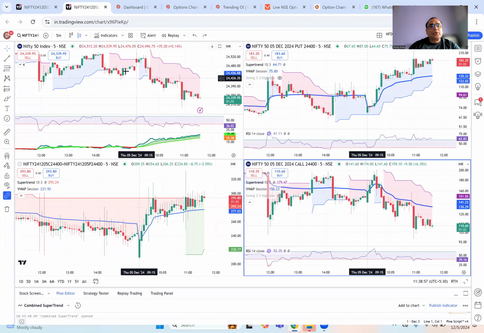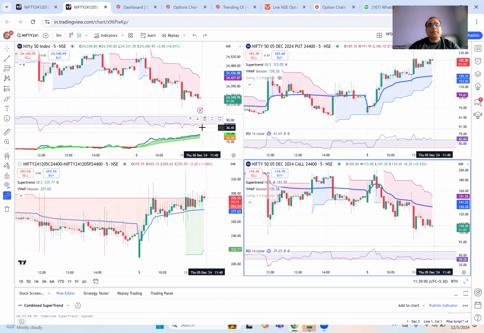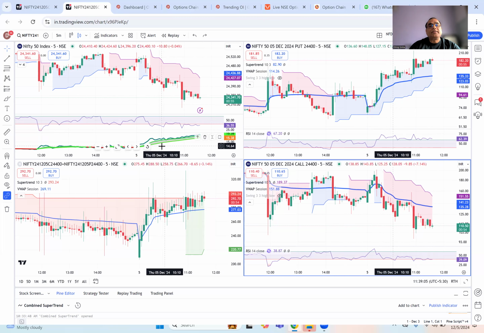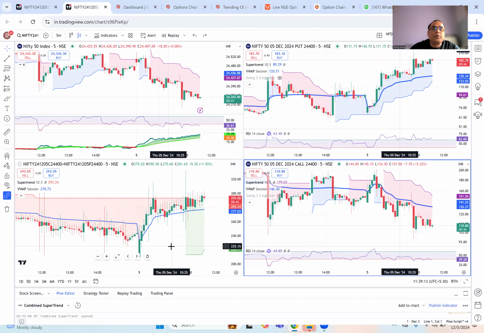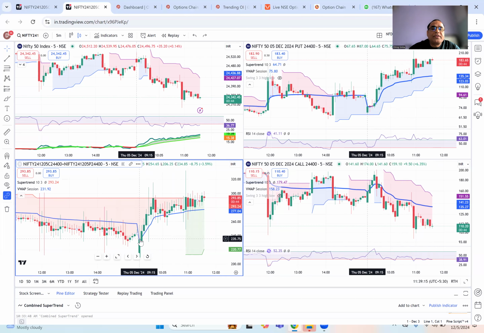Okay, so I look at the direction, I look at the RSI, but the most important thing that I look at is the VIX. I also look at IV. I'll show you how. But clearly, we see today, if you focus on this chart, since morning the VIX has been increasing. It is in green. It is going up. Morning to now, it is steadily increasing. So that is the first thing I see on the underlying. So underlying, the VIX is increasing, price is declining.